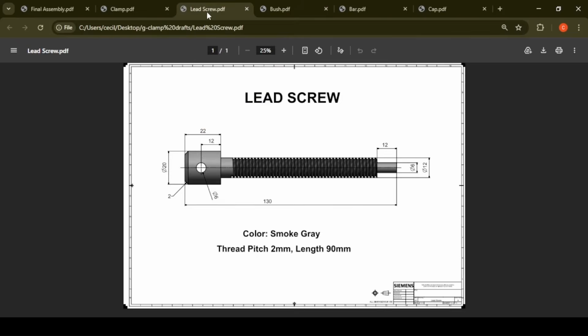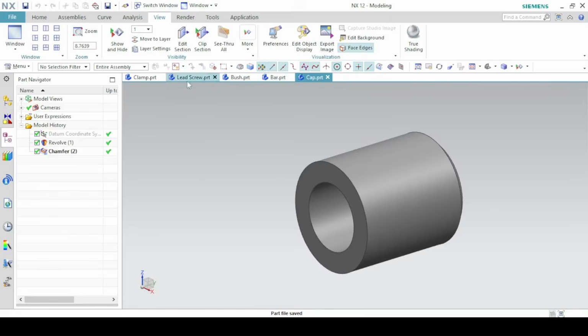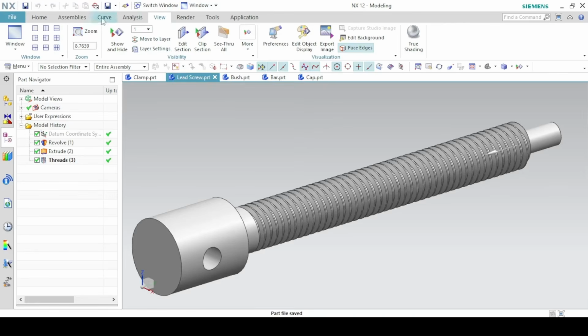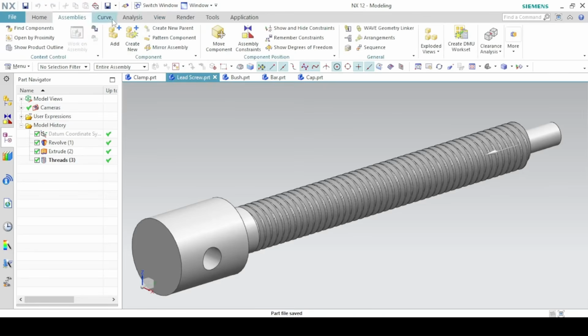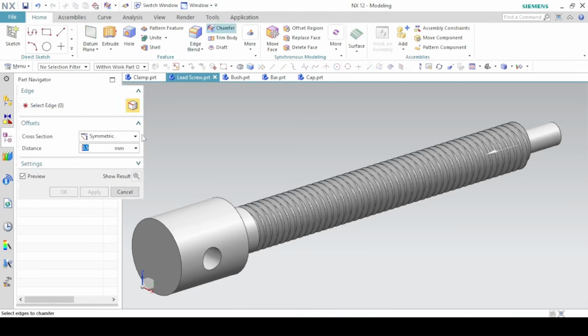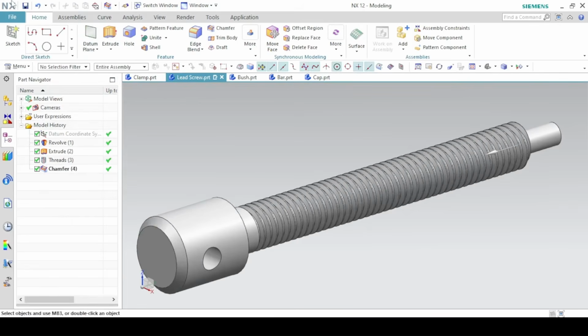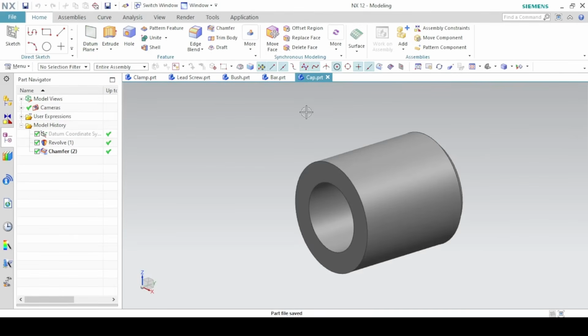So for the lead screw, you have to add a chamfer here of distance 2 millimeters. So chamfer of 2 millimeters, symmetric. Okay. Again, save it. And these are all the parts that we need to create a G-clamp. So that is the end of this tutorial. In the next video, we're going to create the final assembly.